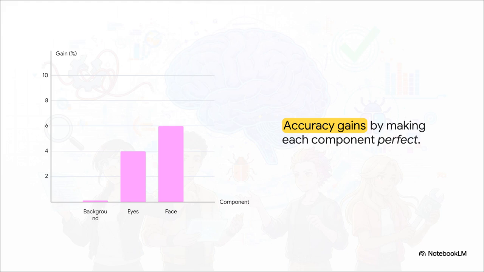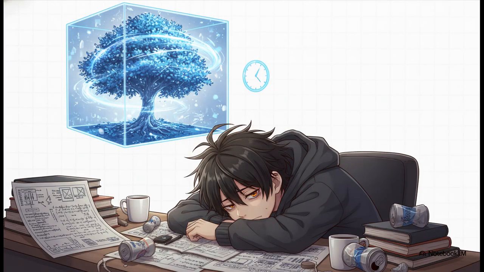Think about the data we might get back from a hypothetical test like this. Say, giving the system perfect face detection yielded a massive 6% boost to overall accuracy. Awesome. Perfect eye segmentation gave a solid 4% boost. Great. But giving the system a perfect 100% flawless background removal, what if that only improved the final accuracy by a tiny 0.1%? That tells you exactly where to focus your engineering resources, the actual bottlenecks. Because if you assign 10 of your top-tier engineers to improve background removal, the absolute best you can possibly hope for is a 0.1% gain. It's a total dead end.